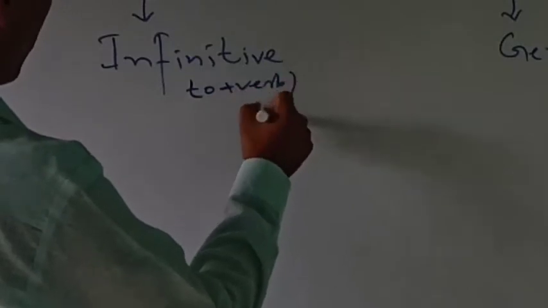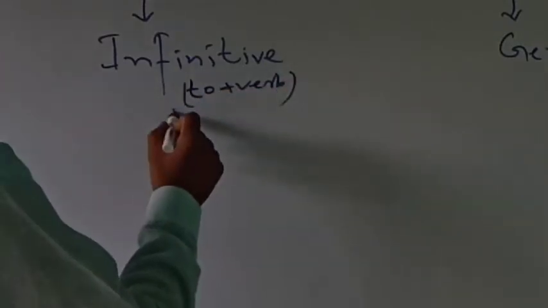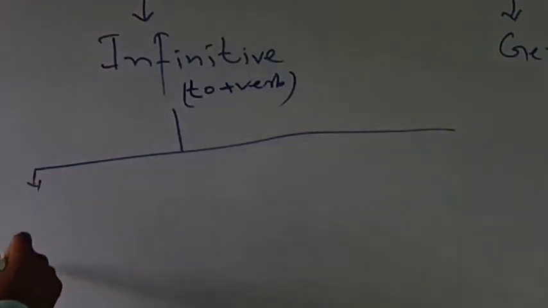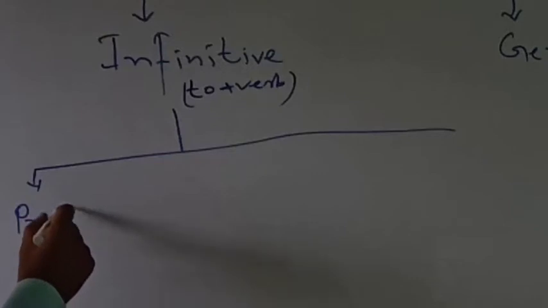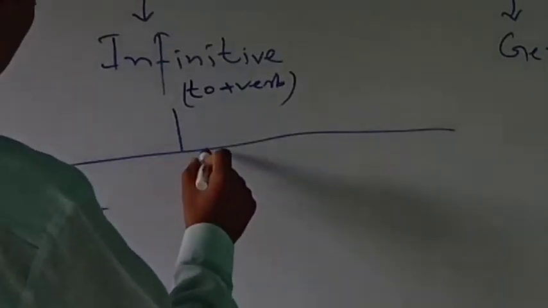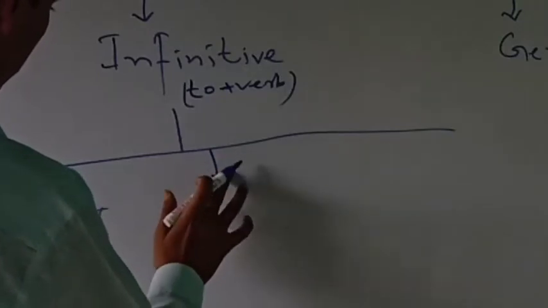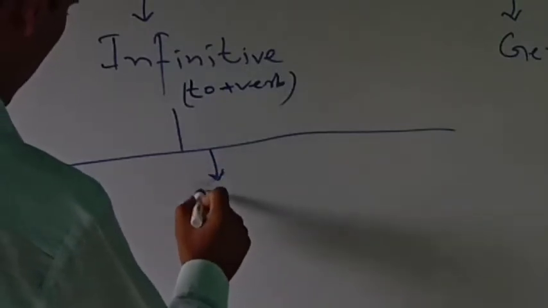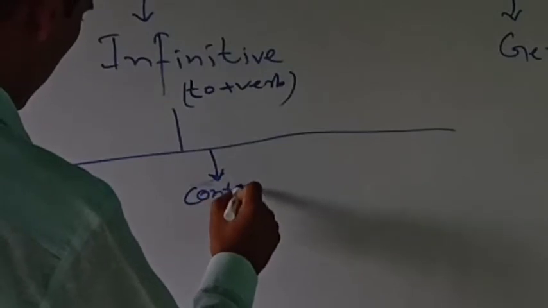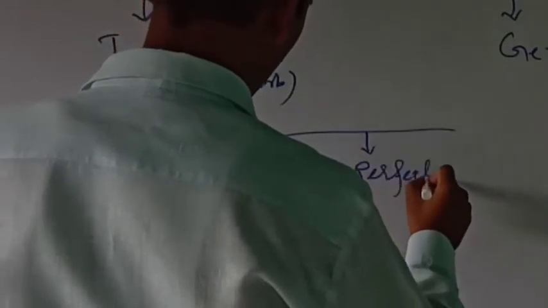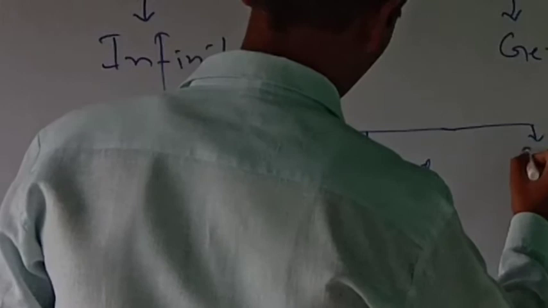So infinitives are again classified as present, then continuous, then perfect, then perfect continuous.